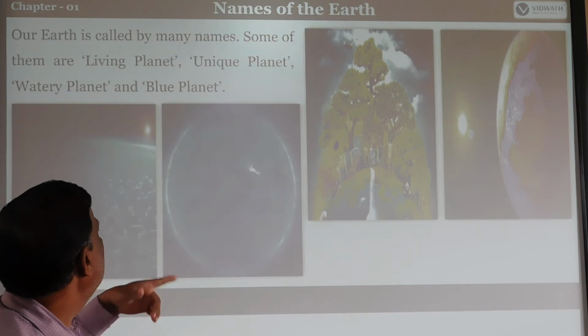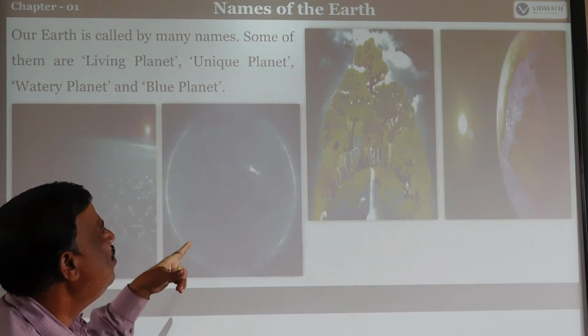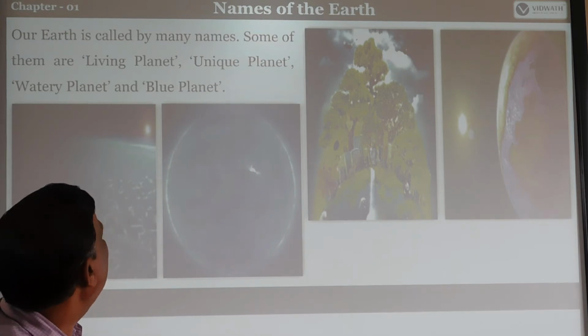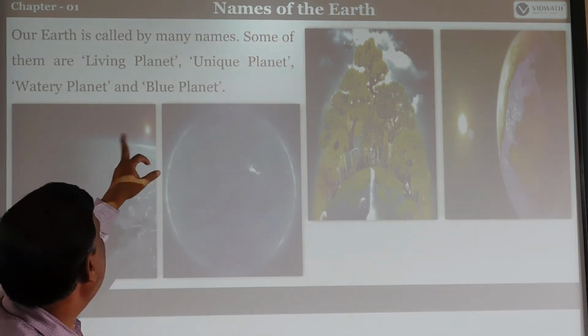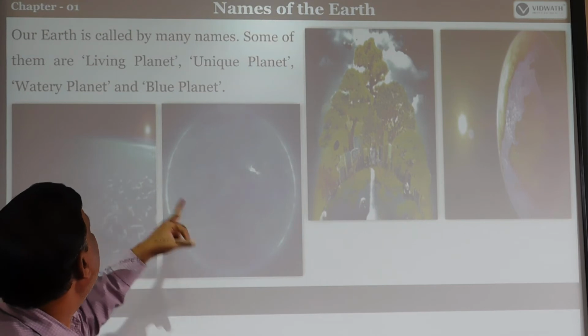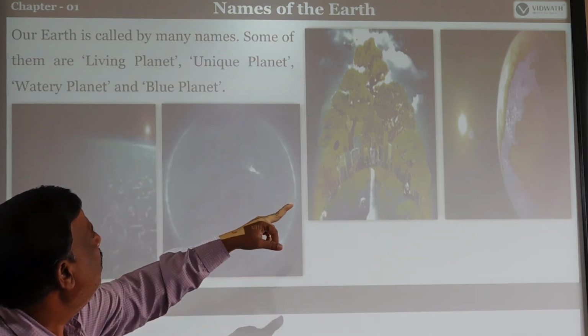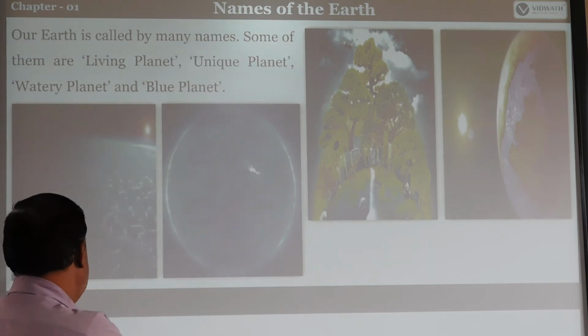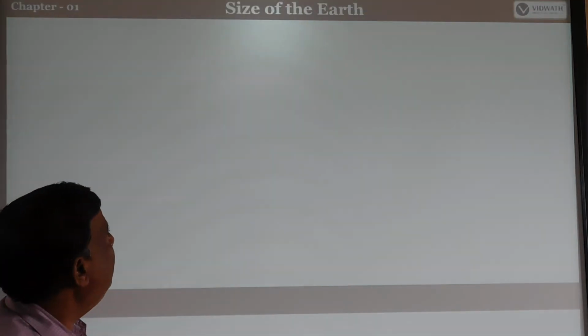That's why it is called the blue planet. Blue planet. Okay? Earth is the living planet, unique planet, water planet, and also blue planet. So, like that, these are the different names of Earth.